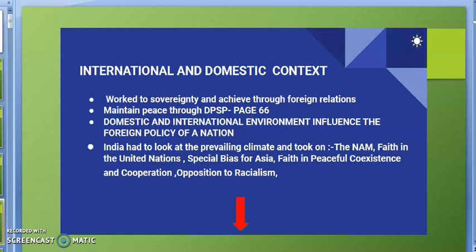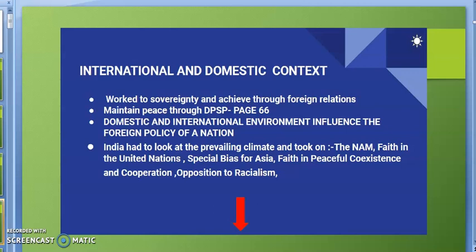At that time, the power of Western countries, European countries was declining. Two superpowers emerged in the world. Many countries which were the colonies of imperialist countries were getting independence at that time.